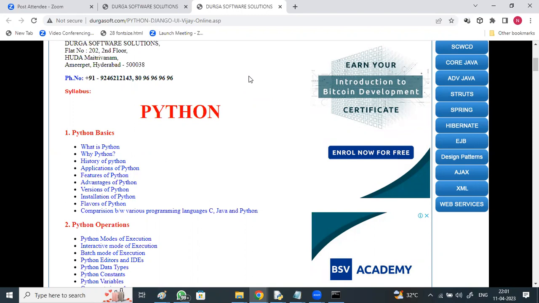Some of them will have job timings or shift timings, and if their job shifts change during this time, you can attend any of my Python batches, my early morning batches or evening batches. Just intimate me, and you can attend. Once you are enrolled in this Python course, you can attend any of my batches, even for revision purposes if you want to re-attend. You can do that also.